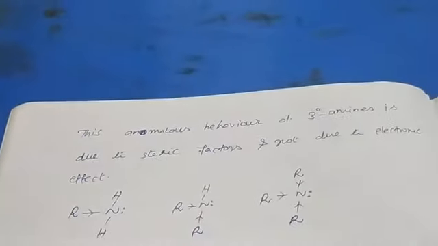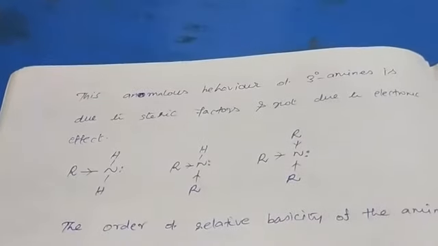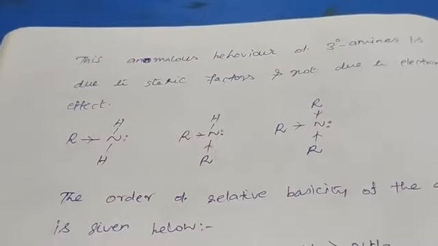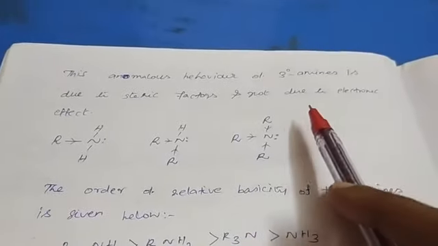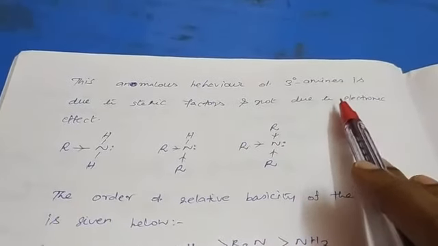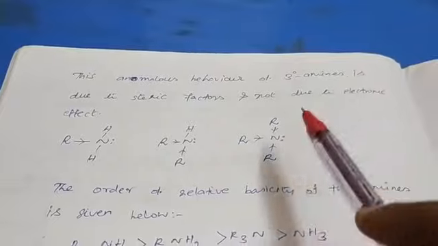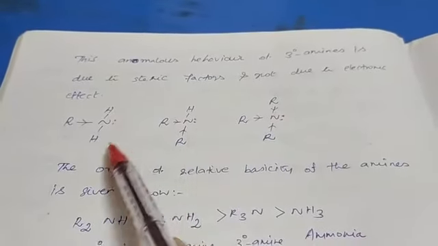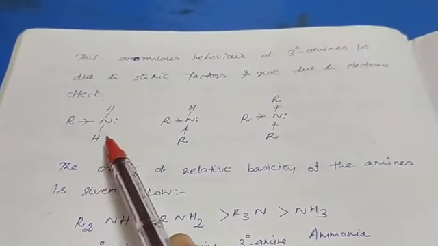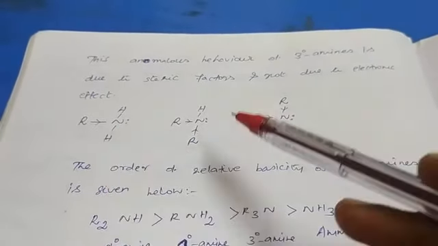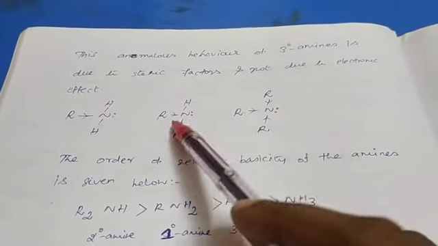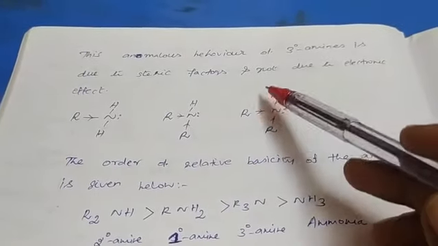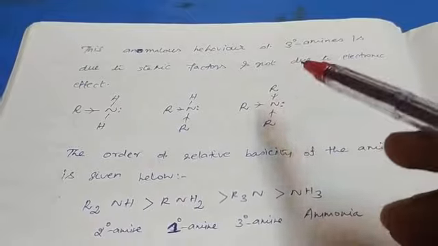Why? This anomalous behavior of tertiary amine is due to steric factors, not due to electronic effect. Electronic effect here means the inductive effect. Based on the steric effect, look at the structure of amines. This is the primary amine, it contains 1 alkyl group. This is the secondary amine, it contains 2 alkyl groups, but tertiary contains 3 alkyl groups. So the reason is